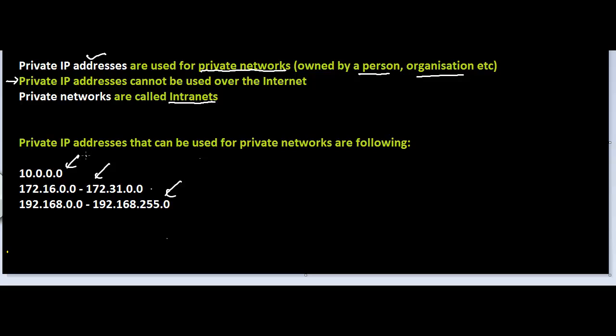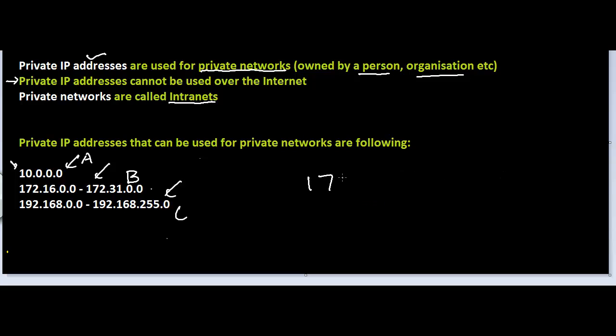We have a class A private network, we can have a class B private network, and we can have a class C private network. So if ever you see an IP address such as this, beginning with 10, then this is a class A network that is private, because 10 has been reserved for private class A networks.